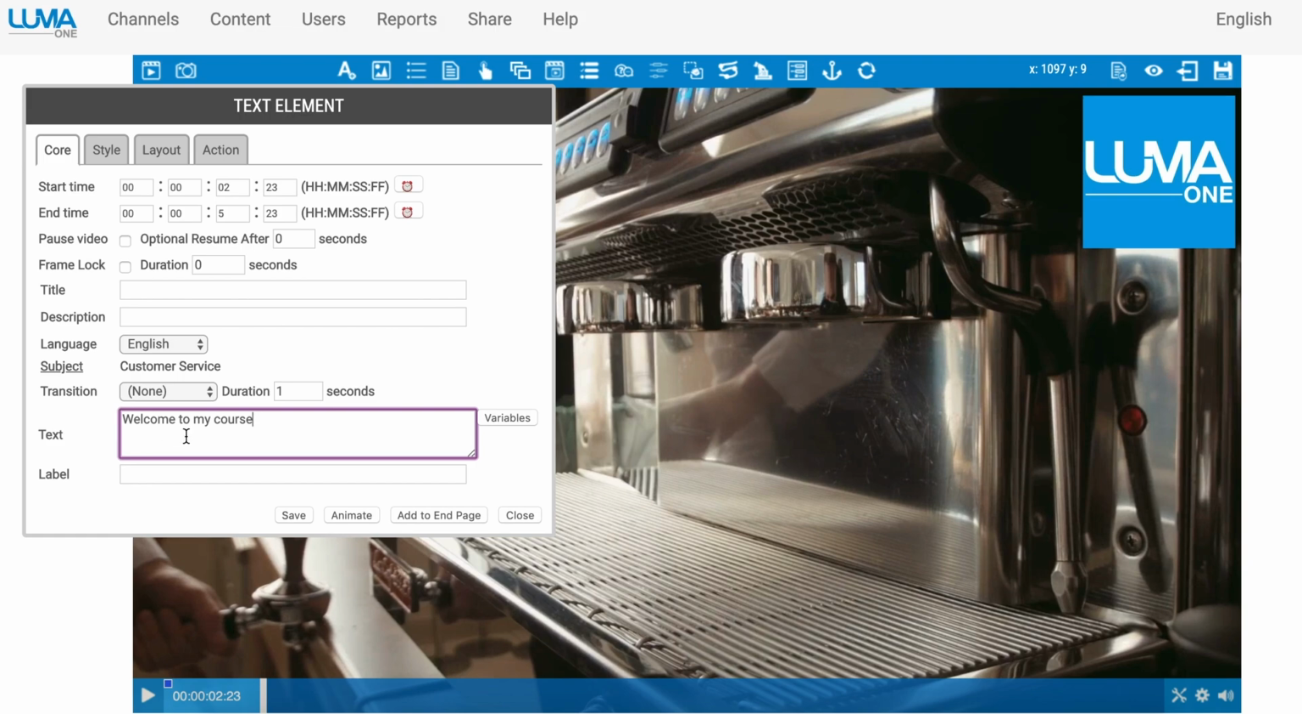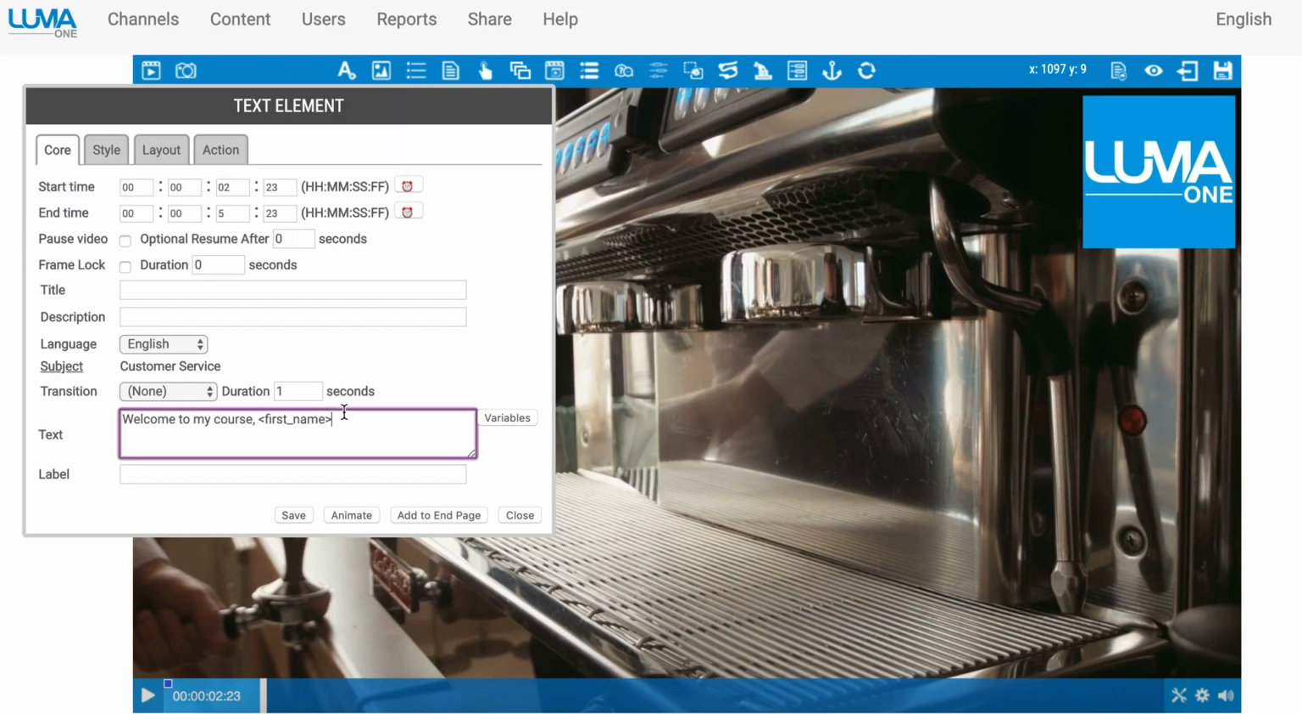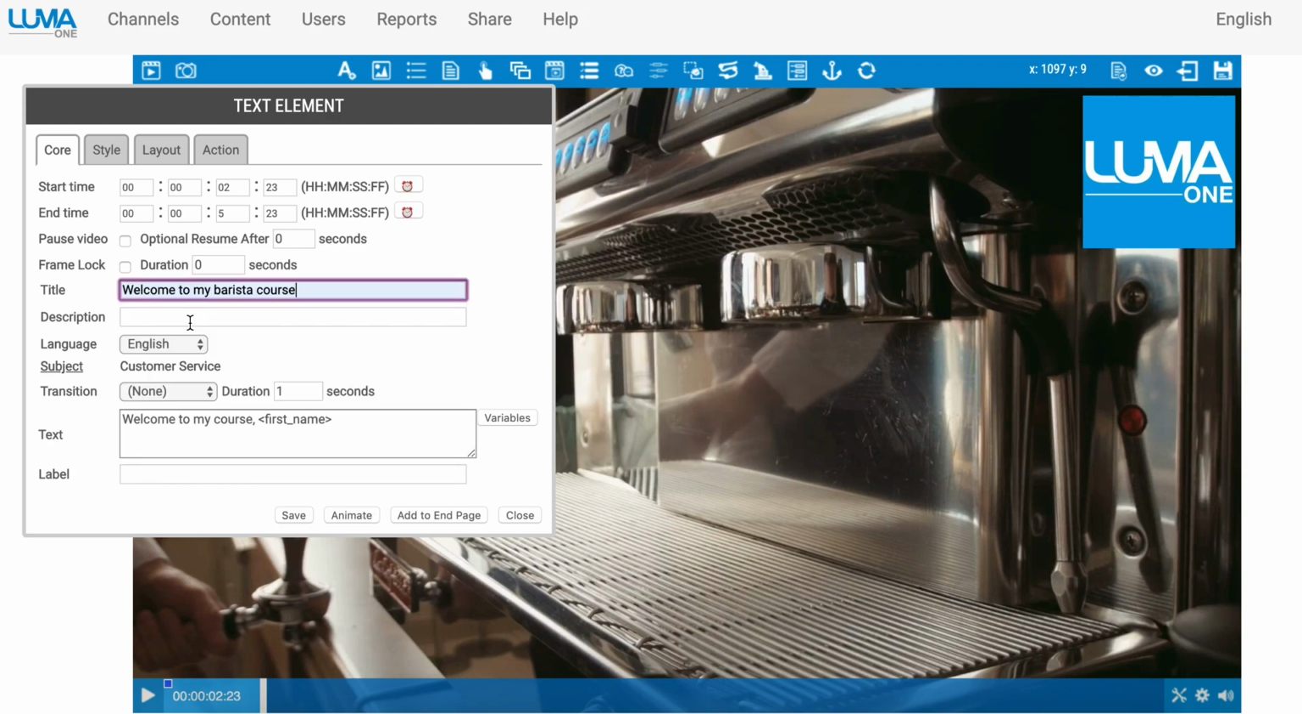And perhaps I'd like to add a variable. So I'll have a comma here, and I can personalize this course by adding a first name, and I can provide a title. When I'm happy with this, I can also then set a transition. Perhaps I'd like this text to appear from the top, right, left, or spin, zoom. I'll have it set from the bottom and click Save.